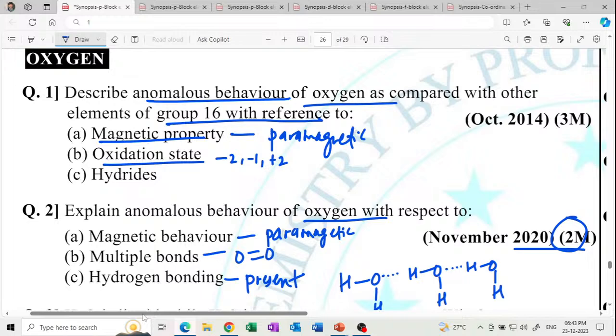Hydrides: water is most stable because it contains hydrogen bonding in the hydride of oxygen. Get it? So it contains hydrogen bonding, so this hydride is most stable. Water hydride is most stable. Hydrides are most stable because of hydrogen bonding. Most stable hydride. Get it? So it is a less reducing agent.